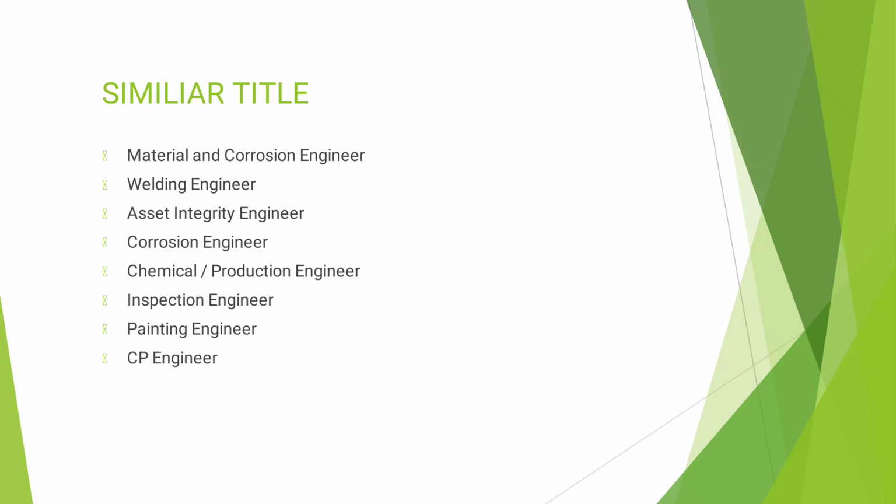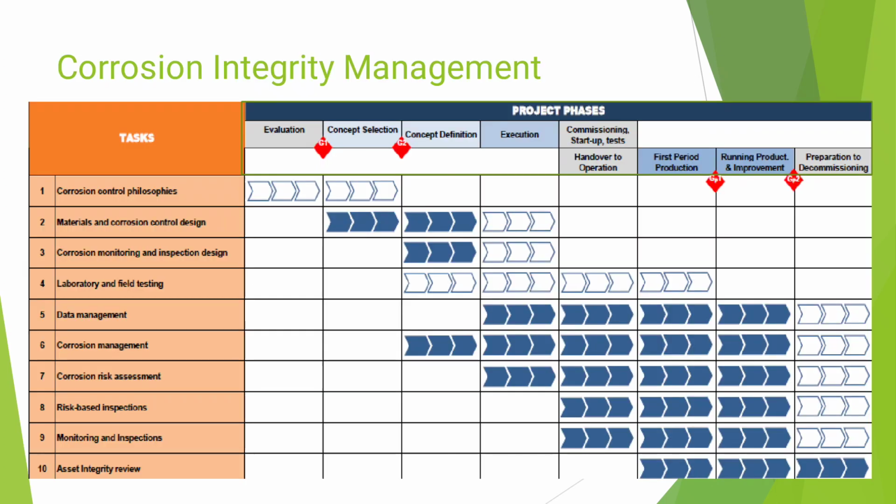The first is material and corrosion engineer, welding engineer, asset integrity engineer, corrosion engineer, chemical process engineer, special engineer, painting engineer, and cathodic protection engineer. This is the corrosion integrity management. All the activities for corrosion integrity are captured here in the orange ones. There are 10 main activities. The first is corrosion control philosophy, then material and corrosion control design, and so on until number 10, asset integrity review.